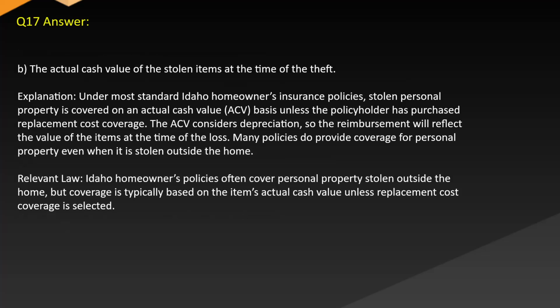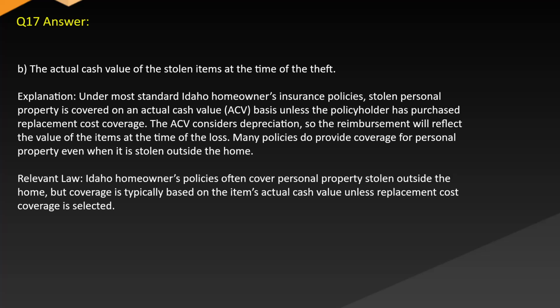Answer: B, the actual cash value of the stolen items at the time of the theft. Explanation: Under most standard Idaho homeowners insurance policies, stolen personal property is covered on an actual cash value (ACV) basis unless the policyholder has purchased replacement cost coverage. The ACV considers depreciation, so the reimbursement will reflect the value of the items at the time of the loss. Many policies do provide coverage for personal property even when it is stolen outside the home.